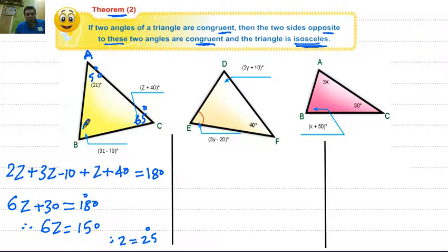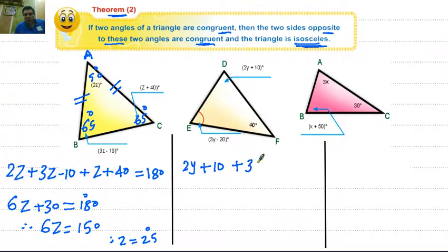We notice that measure of angle B equals measure of angle C. Then this triangle is an isosceles triangle. Then AC equals AB.